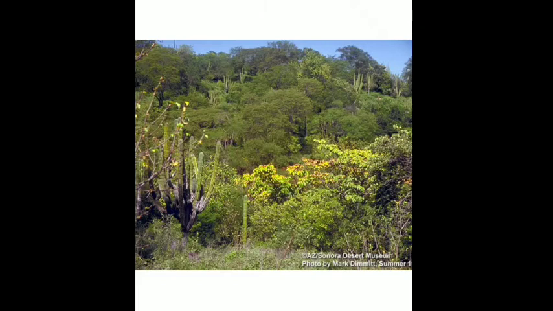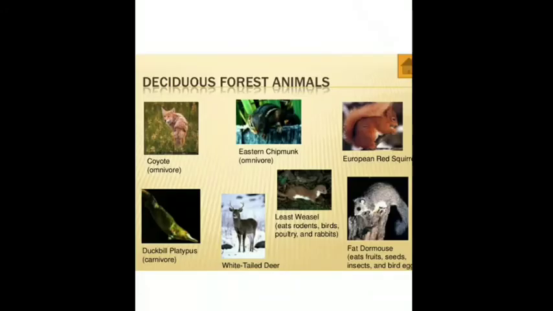They grow in the regions having rainfall between 75 centimeter and 200 centimeter per year. The trees shed the leaves in the dry season of the year, so they are called deciduous forest. The different types of trees that are found, that is the flora, are sal and teak, and the different types of animals, or the fauna, are bear, raccoon, squirrel, bison and all.